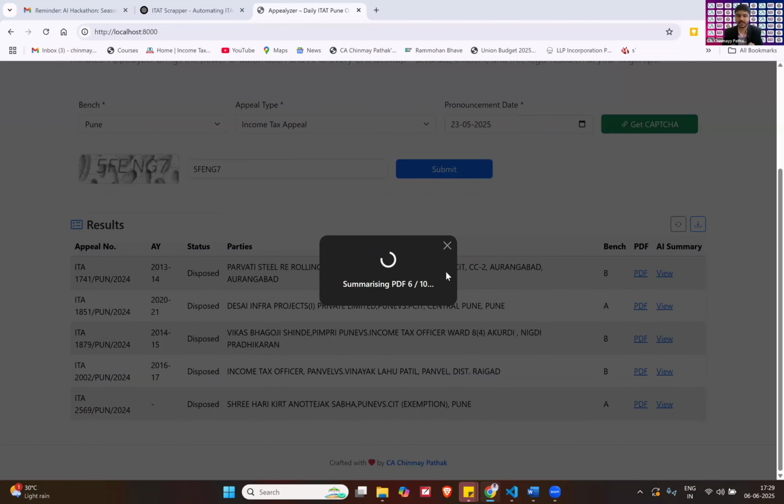And all these decisions that it is summarizing, we are going to get complete details, which will be fed into an Excel sheet. So we can download that Excel sheet and keep it for our reference.